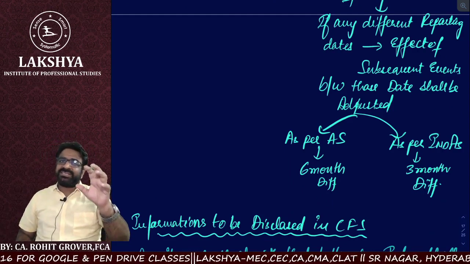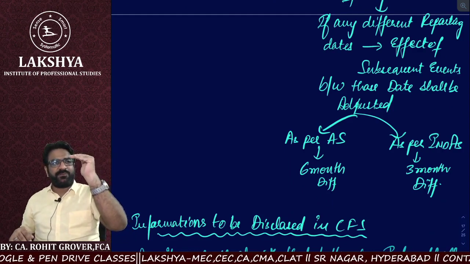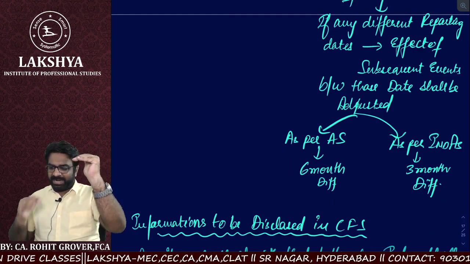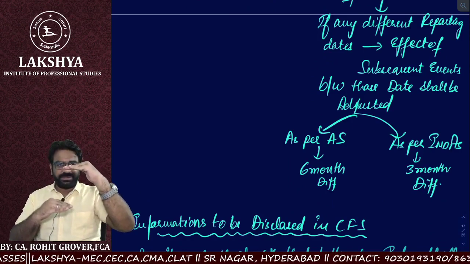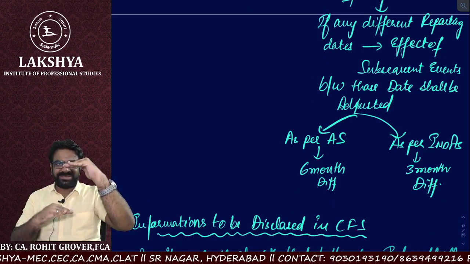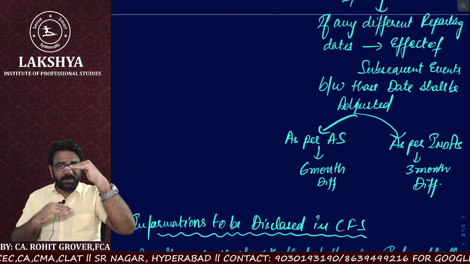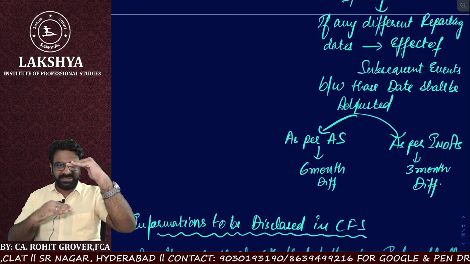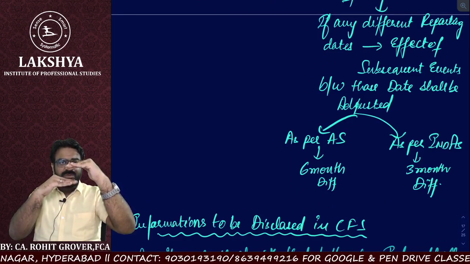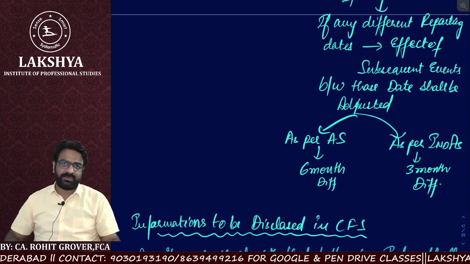AS allows a 6 months gap of difference between the balance sheet date of holding and the balance sheet date of the component. It means as per Ind AS, it is only 3 months difference.